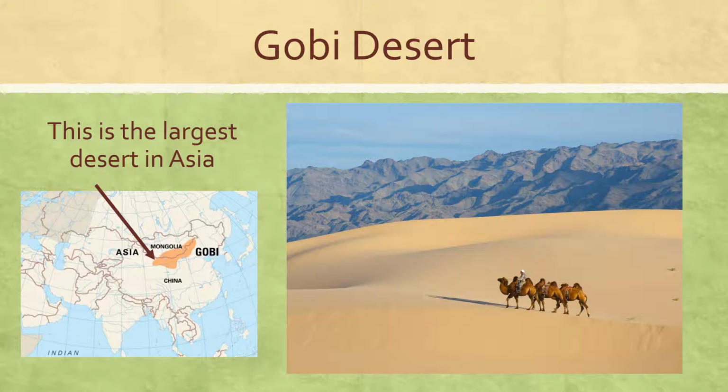Normally when we think of a desert, we think of it being really hot, much like the Sahara Desert. But the Gobi Desert is located very far north, and so temperatures can drop, and it's not uncommon to see snow and frost in parts of this desert. But this is the largest desert in Asia, and it's the largest cold desert in the world.